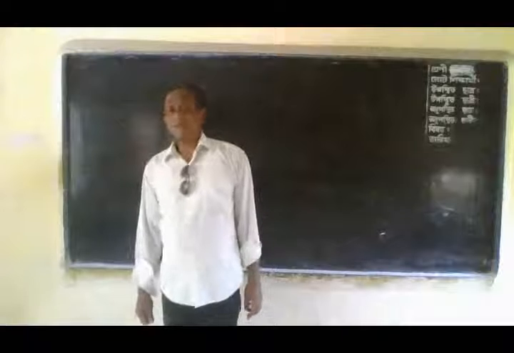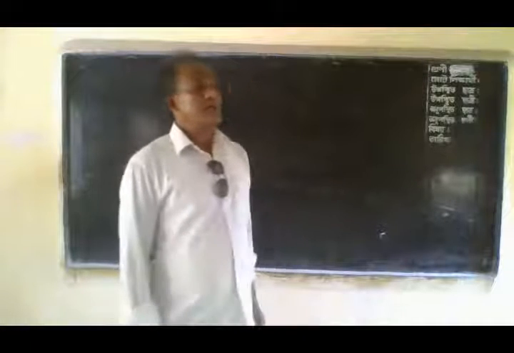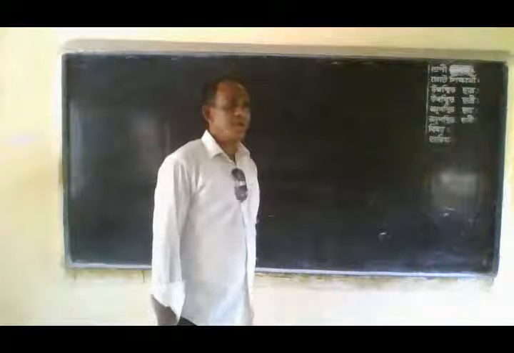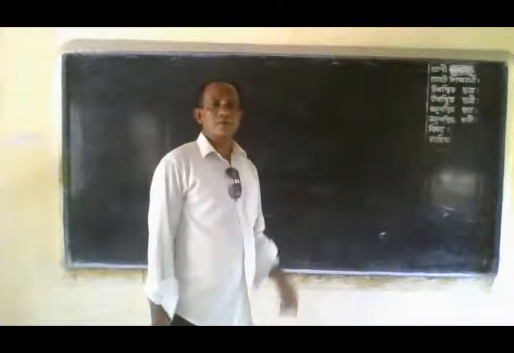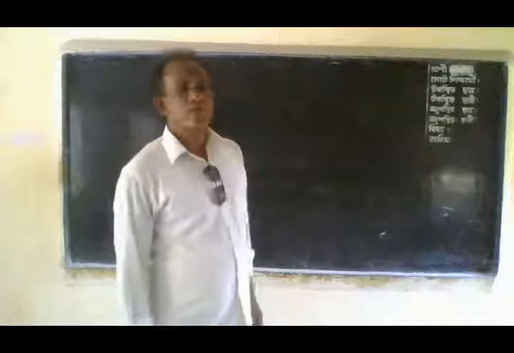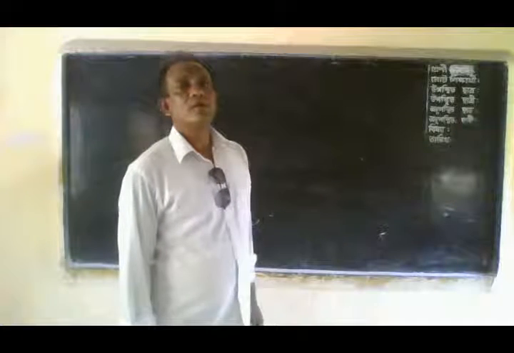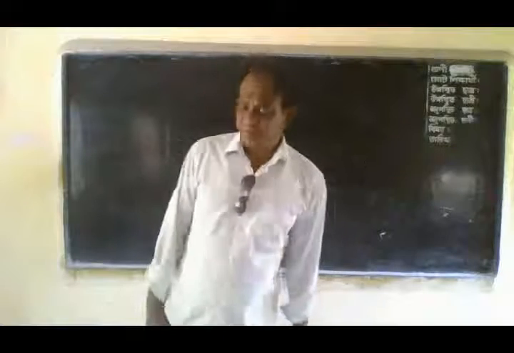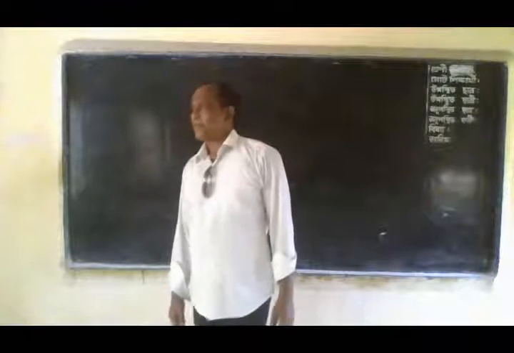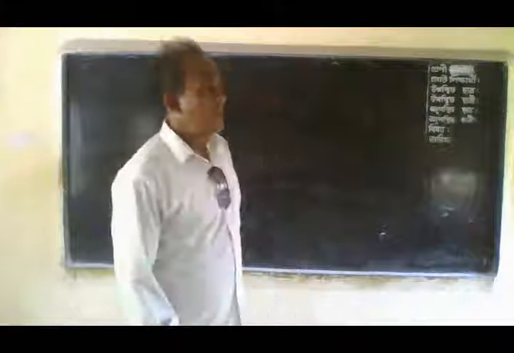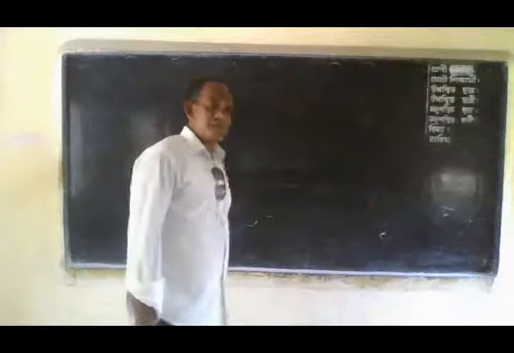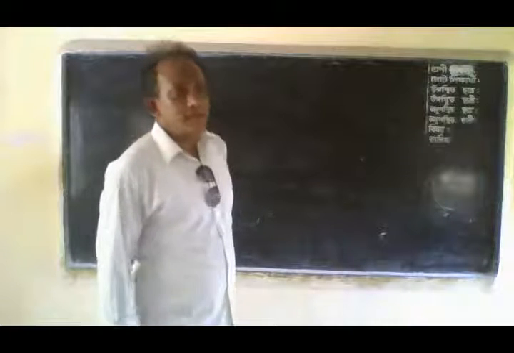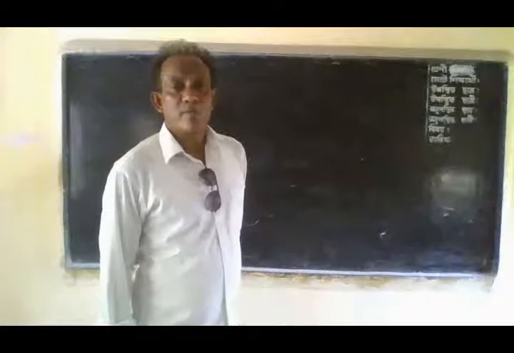You have already learned about the complex sentence. A complex sentence is formed of at least two clauses, at least two subjects and two verbs. I discussed in my last class the adjective clause in a complex sentence.